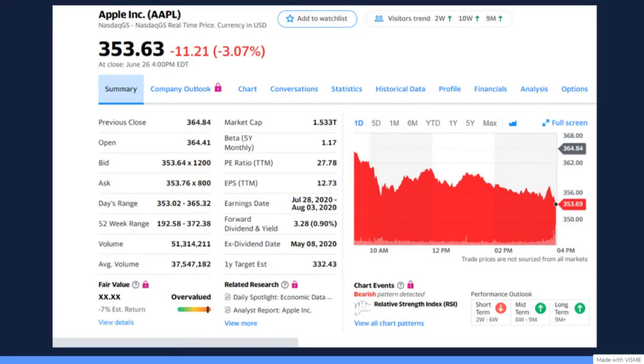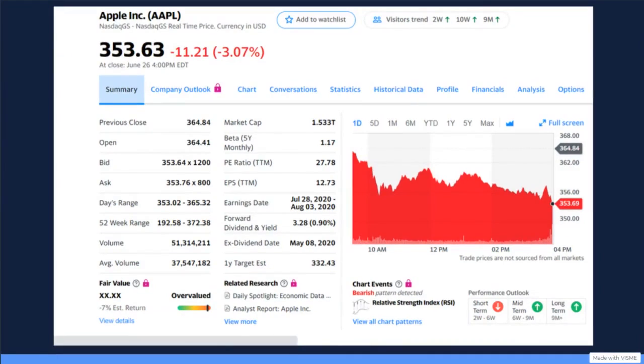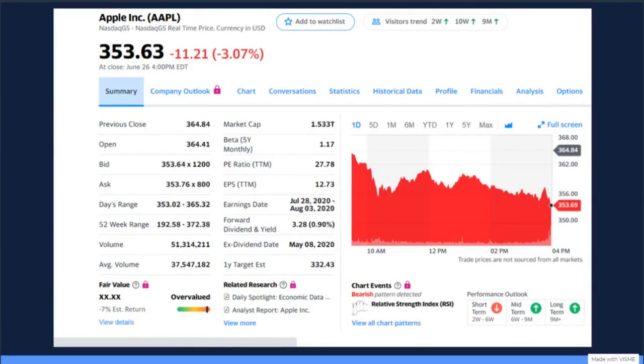The price-to-earnings ratio, also known as the PE ratio, is the ratio of a company's share price to the company's earnings per share. So pretty much the PE ratio is how much you're paying for profits. So for every dollar Apple makes, we are paying 27 bucks for their stock.